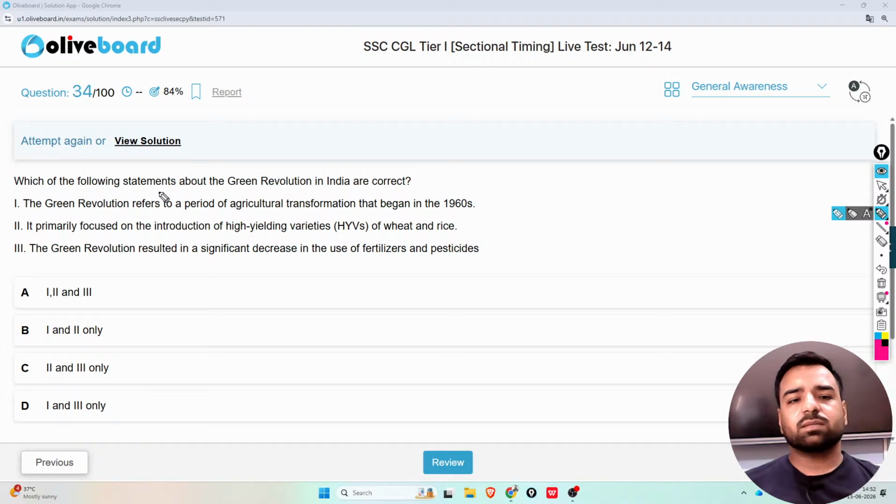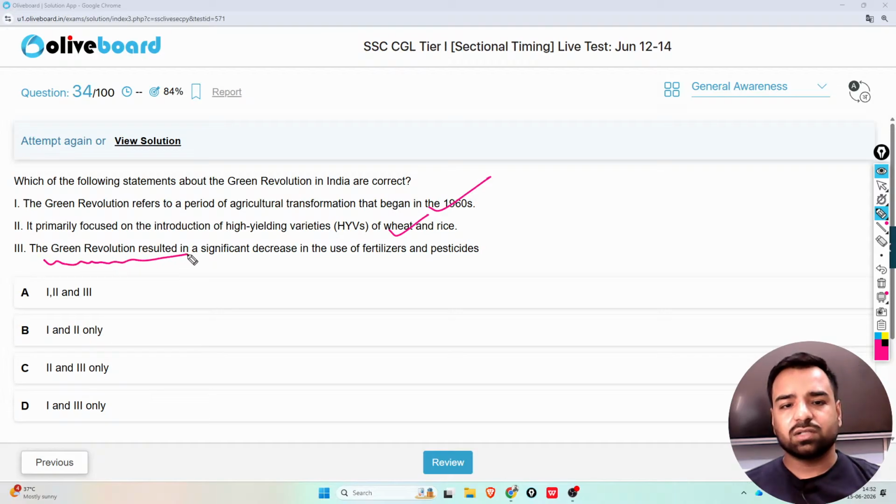Which of the following statements about Green Revolution in India are correct? The first statement: the Green Revolution refers to a period of agricultural transformation that began in the 1960s. Second, it primarily focused on the introduction of HYVs, that is high yielding varieties of wheat and rice. So guys, yes, that's also correct. The third: the Green Revolution resulted in a significant decrease in the use of fertilizer and pesticide. Now just think about it. We are talking about Green Revolution, right? And it is saying a decrease in the use of fertilizers and pesticides.